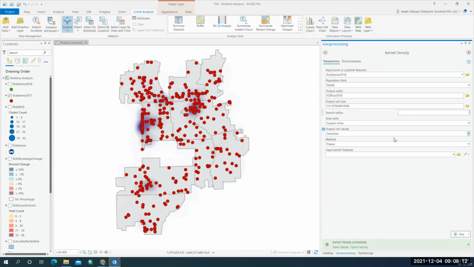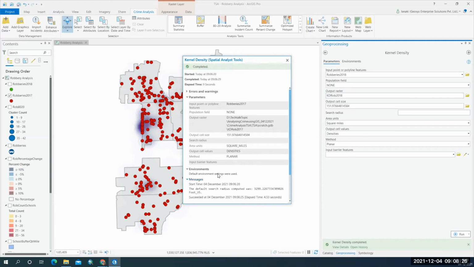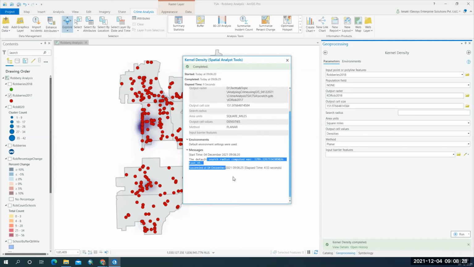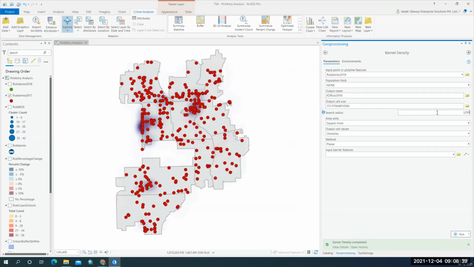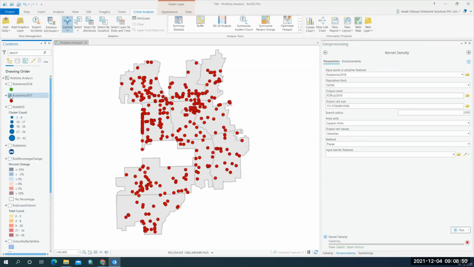But what radius can we give here? Let's see, like in the previous tool which we have created. So the default radius which the system has taken is 3299 feet. So we can take the same radius and run this. So we are going to check the kernel density now for the records that occurred in 2018.